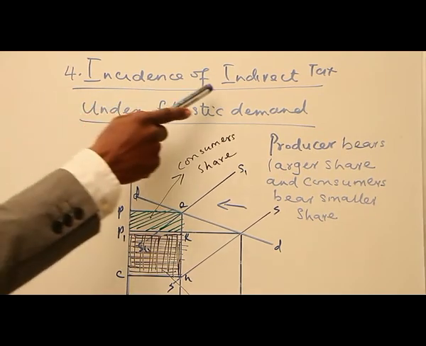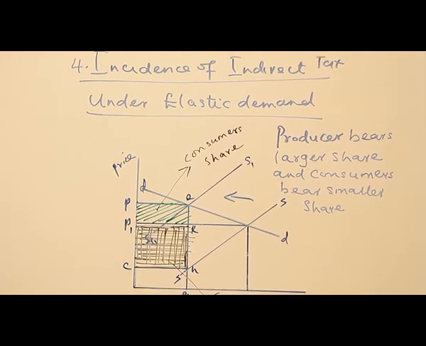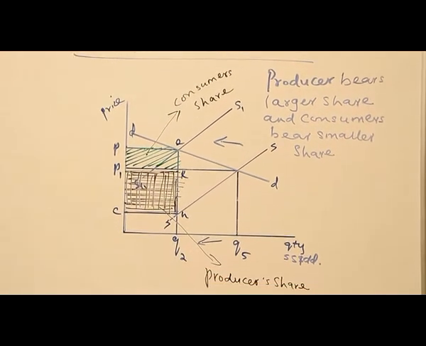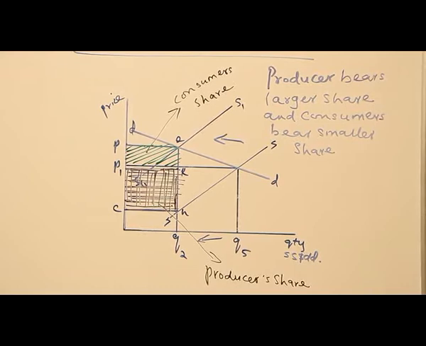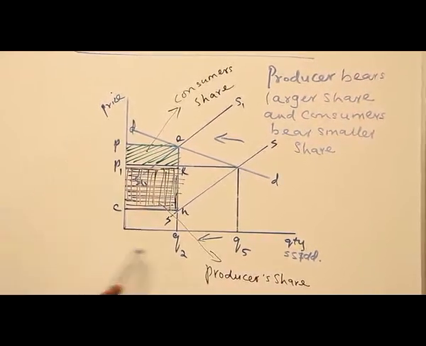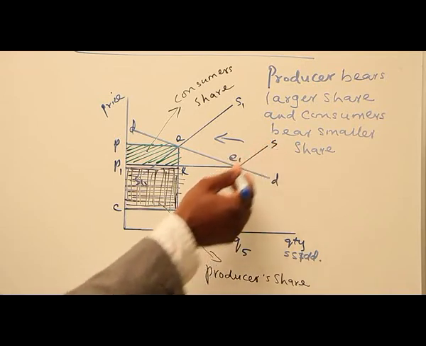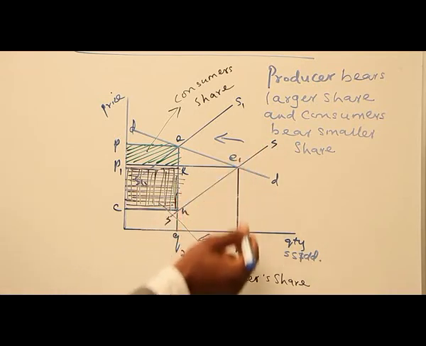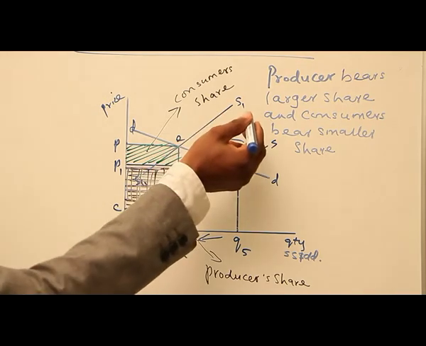The fourth one is incidence of indirect tax under elastic demand. We said elastic demand implies a situation where a small change in price will lead to a greater change in quantity demanded. Where there is tax, who will bear the burden? Let us look at it from the diagram we have. This is our price axis, this is our quantity axis. Then we have equilibrium here, E1, where the demand curve meets the supply curve. That's the equilibrium point, while the equilibrium quantity is Q star. What's going to be the price? The equilibrium price is P1. Now, having imposed tax, the supply curve will shift backward. That's why we have S1.